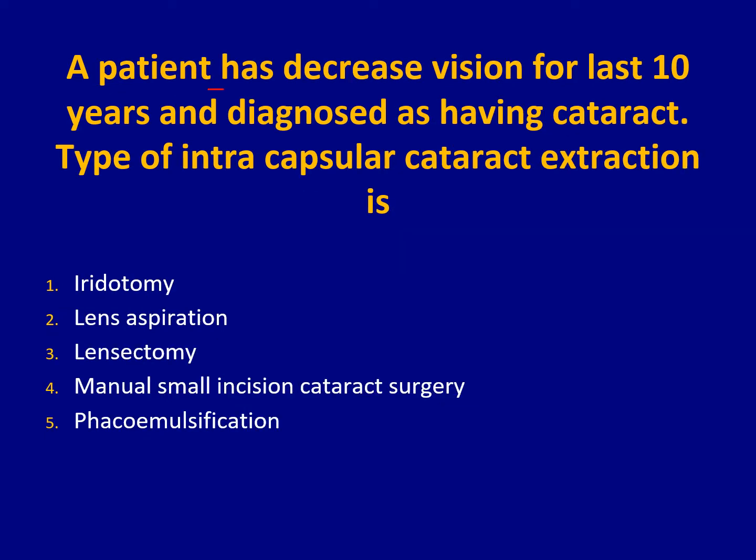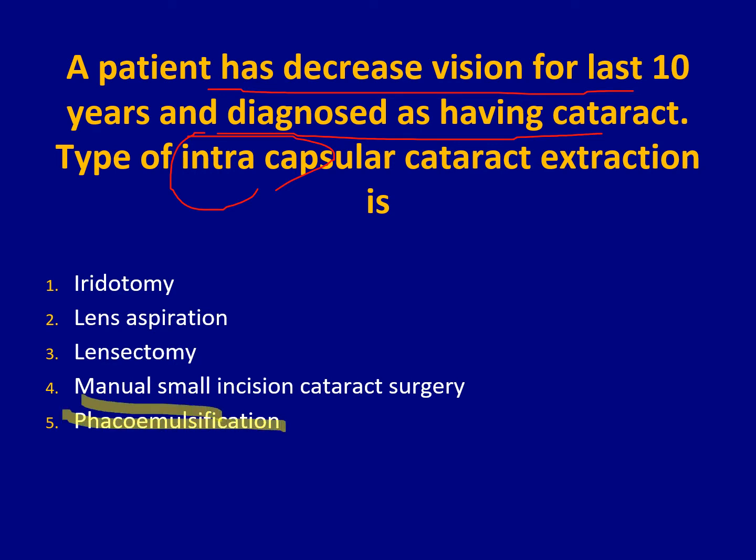A patient has decreased vision for the last 10 years and is diagnosed as having cataract. A type of intracapsular cataract extraction is iridotomy, lens aspiration, lensectomy, manual small incision cataract surgery, or phacoemulsification. Phacoemulsification is a type of extracapsular cataract extraction.